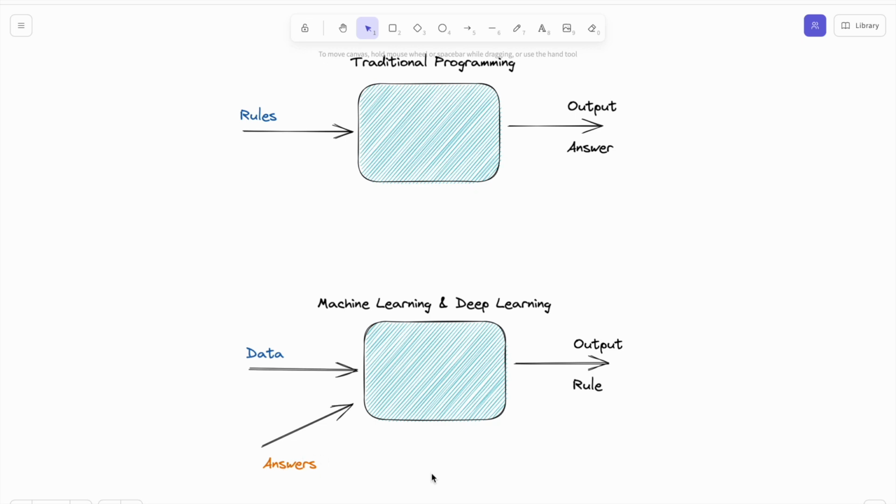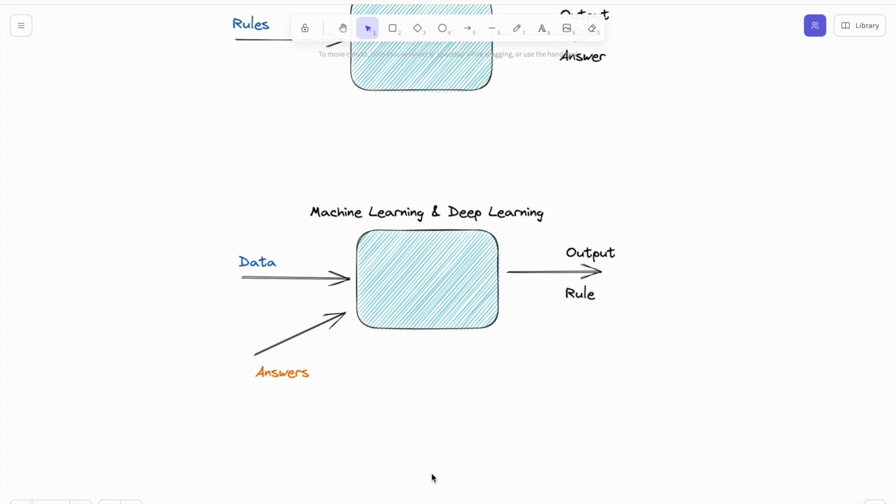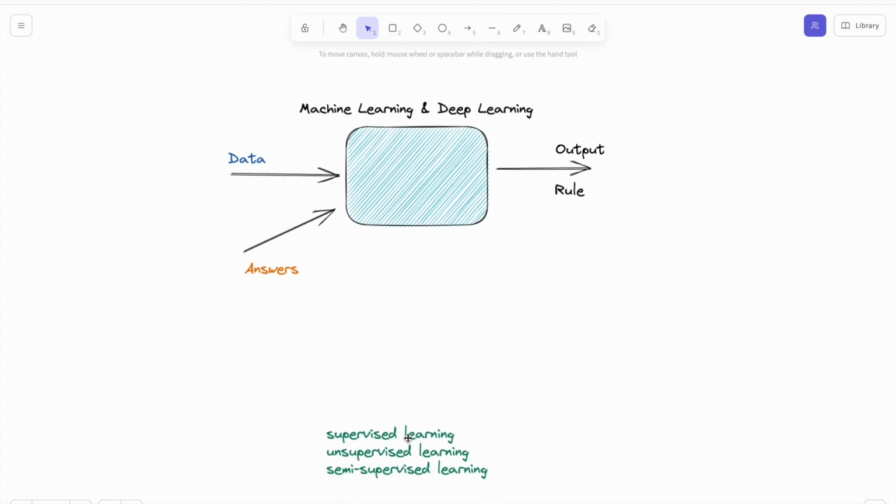The learning procedure of machine learning and deep learning is quite similar. If there is supervision in the training phase, then we will call it supervised learning. In other words, if we give the data with the answers, with the labels to the model, then it will be supervised learning. But when we give data without any answer and without any supervision, then we will call it unsupervised learning. And semi-supervised learning is a combination of these two. Sometimes you can see the terms deep supervised learning, deep unsupervised learning, or deep semi-supervised learning in deep learning. So they are all quite similar.